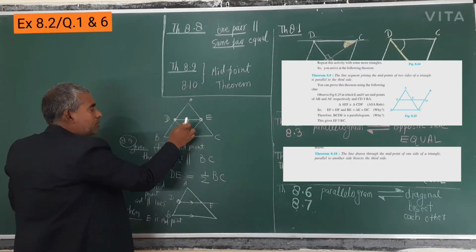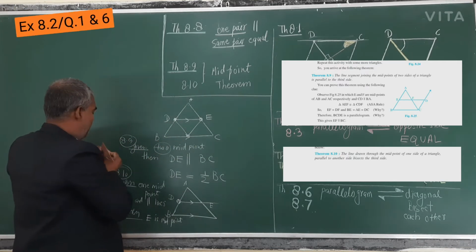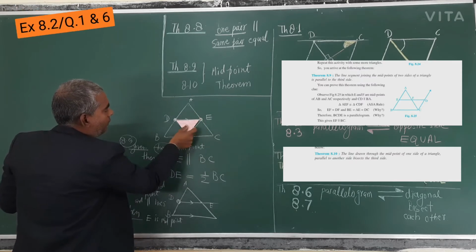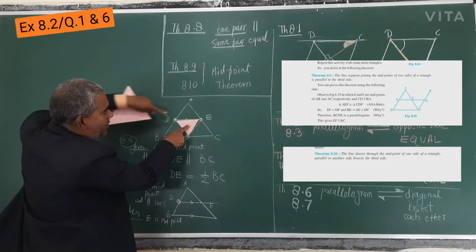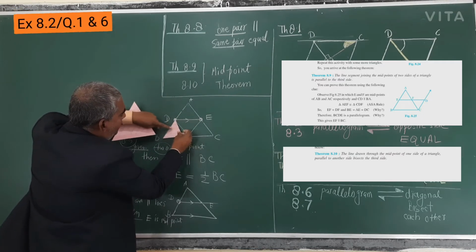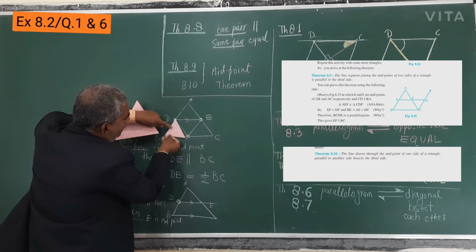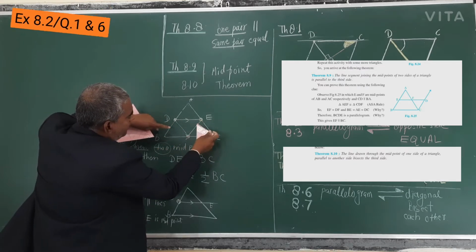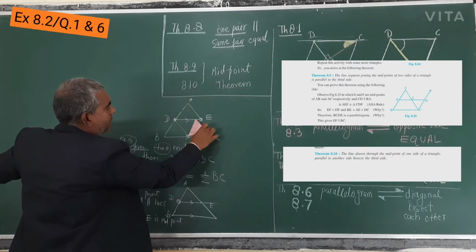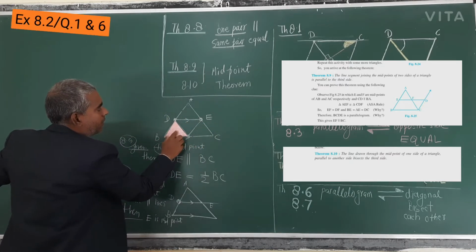This is 1, 2, 3 and 4. And here these are the 4 parts, 1 part here. So 1 and 2, then this is 3 and this is 4.